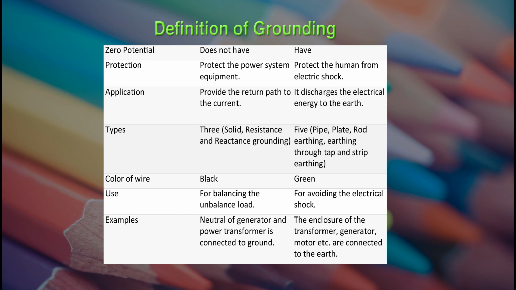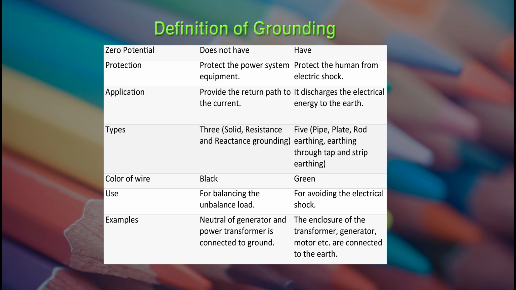Grounding provides the return path to the current. In earthing, it discharges the electrical energy to the earth. Grounding is of three types: first one is solid grounding, second is resistance grounding, and third one is reactance grounding. Earthing may be classified as pipe, plate, rod, earthing through the tap, and strip earthing.